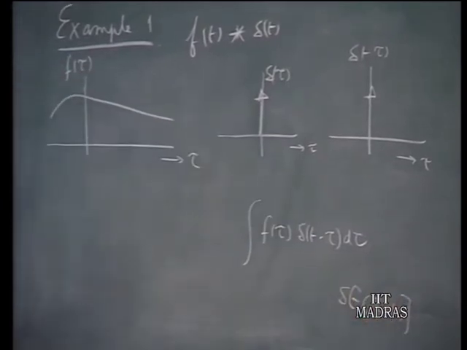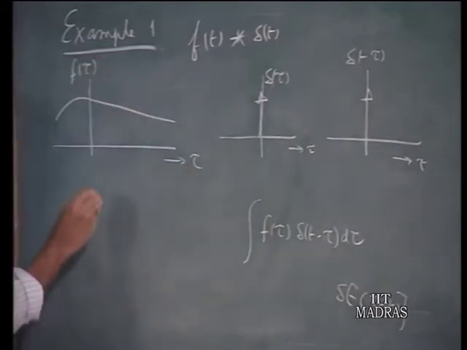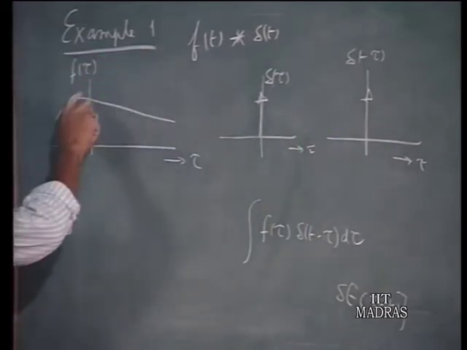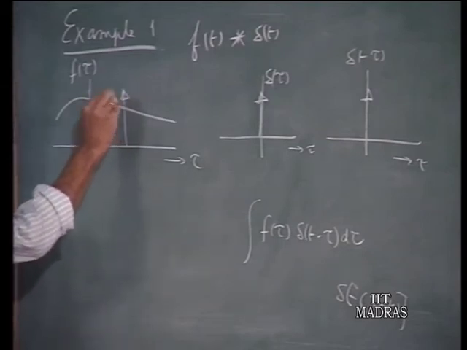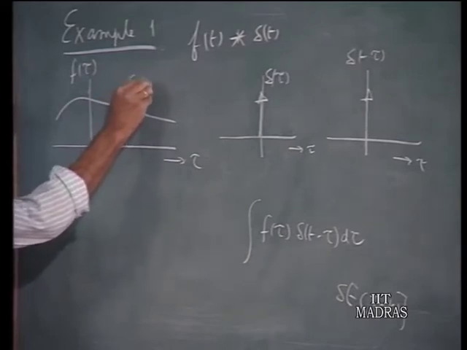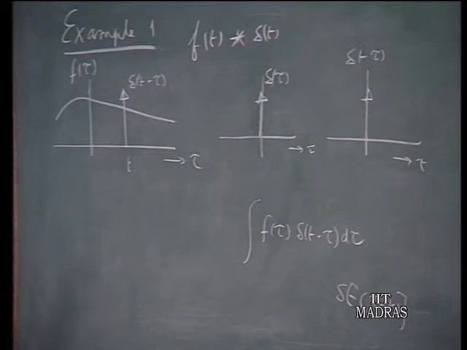That means you must advance this delta by an amount equal to t. So, if you want to calculate the convolution at a value t, you shift it by an amount. So, this will be delta t minus tau, where this is the value t. So, this shift depends upon the particular value t at which you want to evaluate.